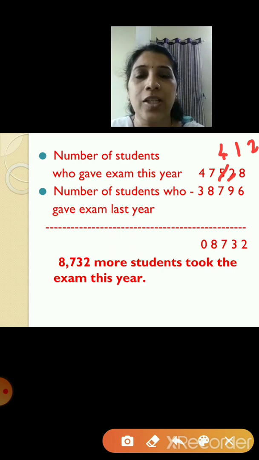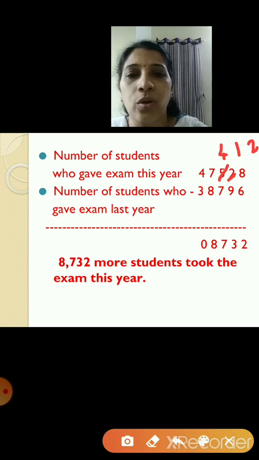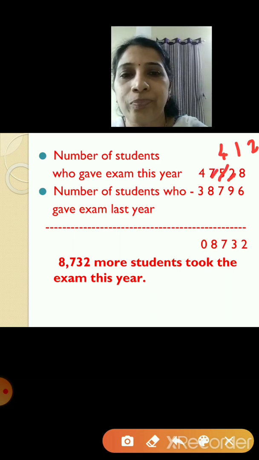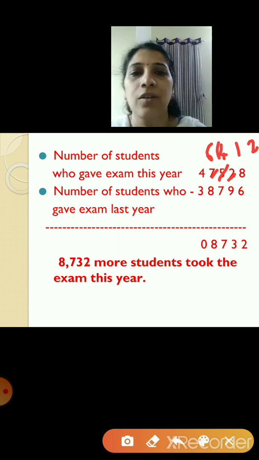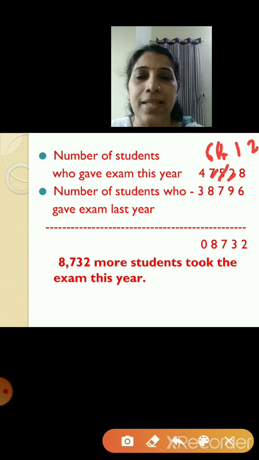Now in the hundreds place, it is 4. Again 4 is smaller than 7. You cannot subtract it. So what are you going to do? You are going to borrow 1 from the thousands place. So it will become 6, and in your hundreds place it will become 14. So 14 minus 7 is 7.